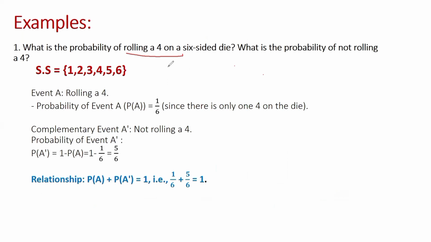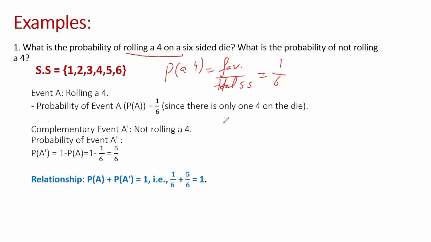In our last video, we discussed that the probability of a 4 is found by the formula: favorable cases divided by total sample space, which equals 1 by 6, because 4 occurs only once in the sample space. Now, for finding its complementary, not getting a 4,